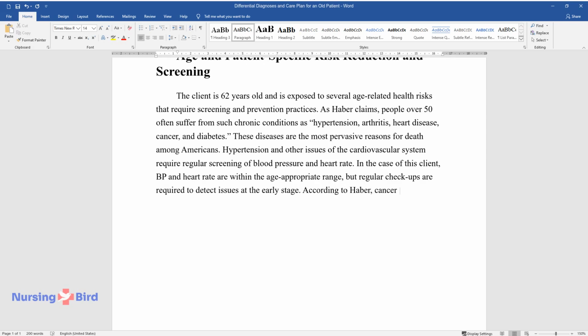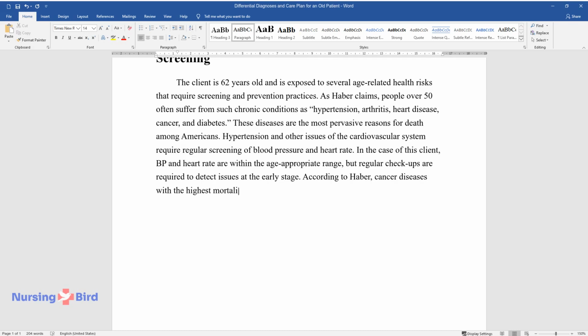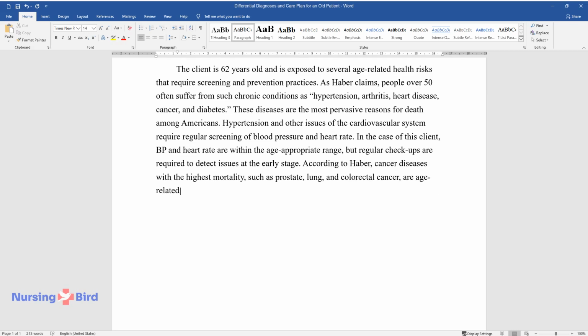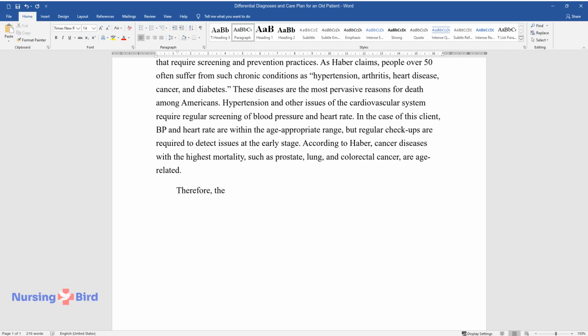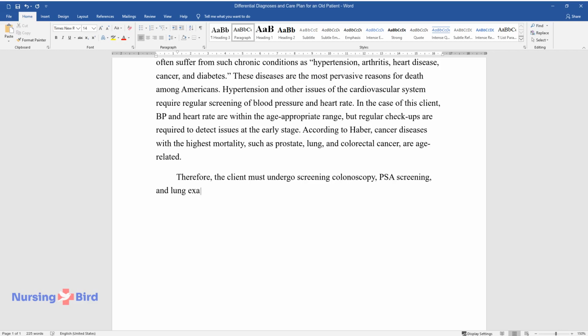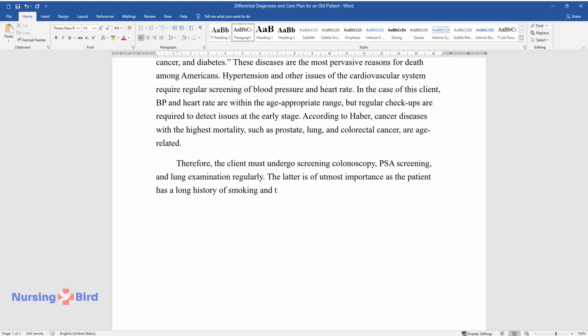According to Haber, cancer diseases with the highest mortality, such as prostate, lung, and colorectal cancer, are age-related. Therefore, the client must undergo screening colonoscopy, PSA screening, and lung examination regularly. The latter is of utmost importance as the patient has a long history of smoking and thus belongs to a risk group.